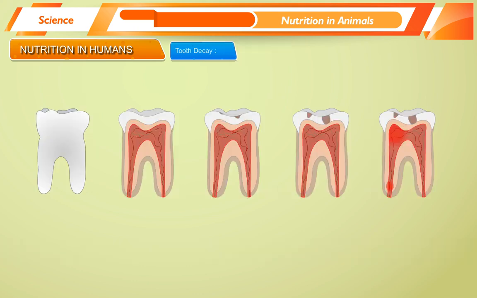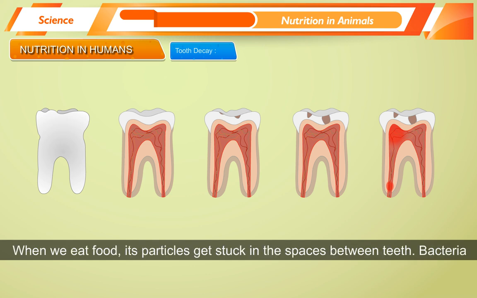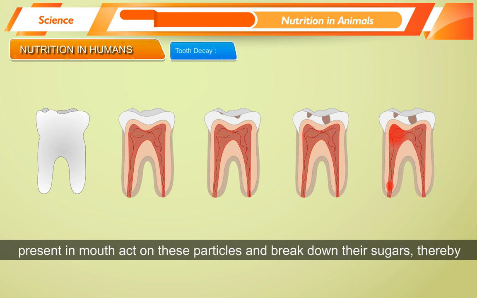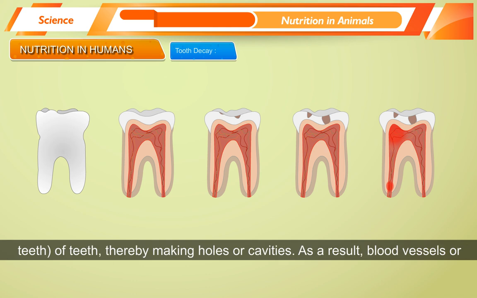Tooth decay. Teeth are generally yellow and suffer from cavity formation. When we eat food, its particles get stuck in the spaces between teeth. Bacteria present in the mouth act on these particles and break down their sugars, thereby releasing chemicals called acids. These acids destroy the enamel or white part of teeth, thereby making holes or cavities.